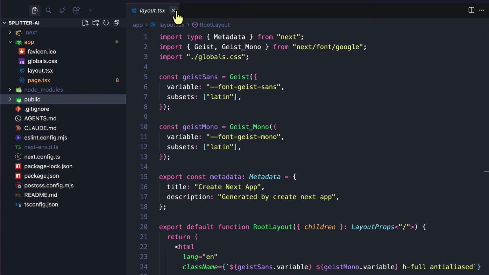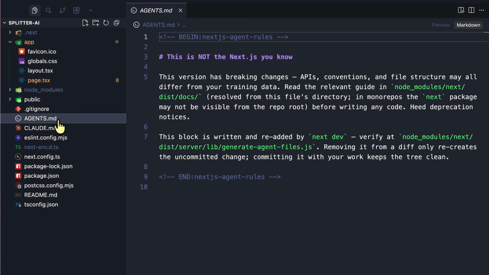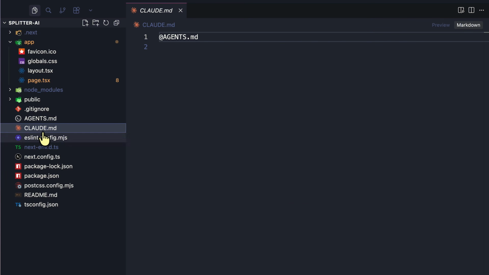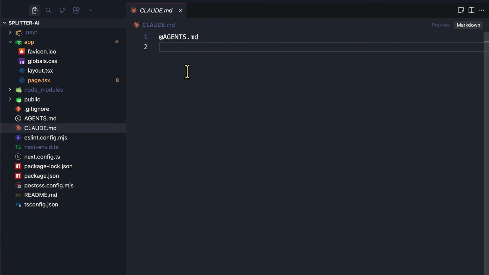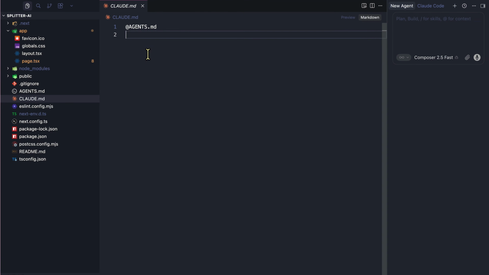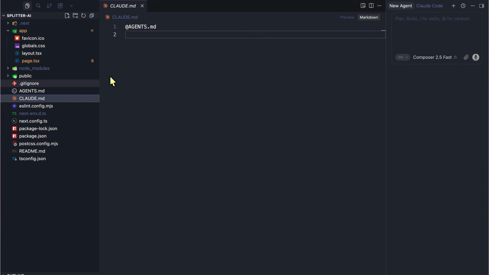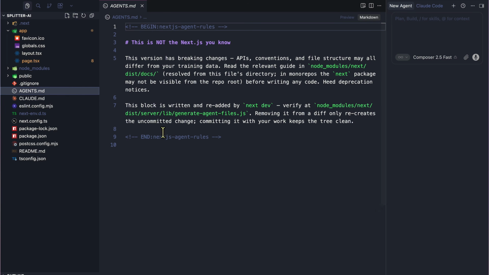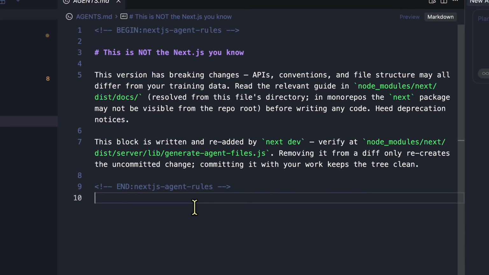But where I want you to focus right now is the agents.md file and the claude.md file. If you take a look, the claude.md file points to agents.md. Now, I will be focusing on using Claude Code, but feel free to use any other agent, be it Cursor or Codex or whatever you like. This specific file gives the agents commands for what exactly it needs to do. Like it says, this version has breaking changes, APIs, conventions, whatever, and to read the relevant guide in node_modules